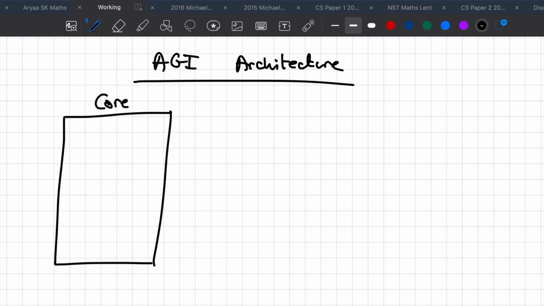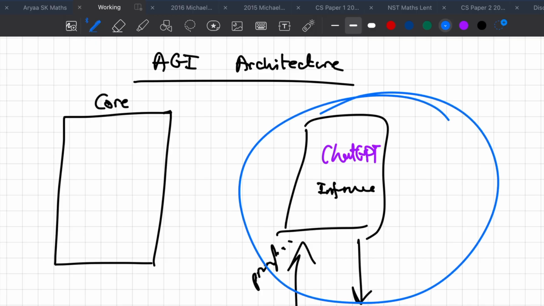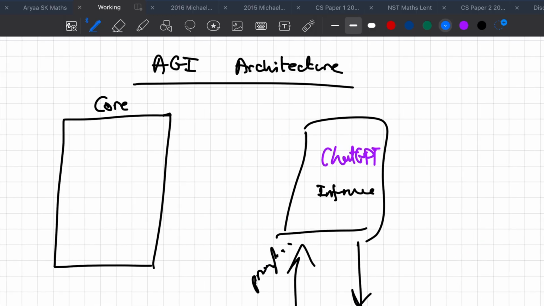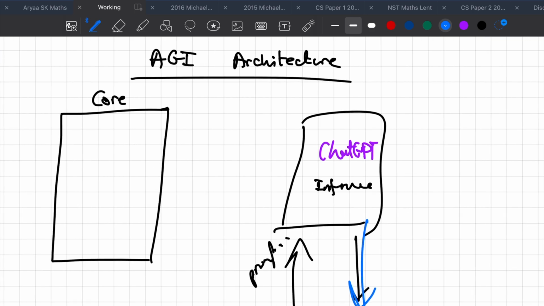I won't explain too much, I'll do it in a more detailed video, but this is essentially our inference engine. So imagine you have ChatGPT. This is an inference engine, right? You can just query in, ask it a prompt, and it will give you an answer. This is an inference machine. Now, the problem with current inference machines is that they don't actually train in real time. As in, if you tell ChatGPT something, it's not going to remember it, and if you ask it later, it's not going to recall it unless you're in the same context. But that's not really the same thing as persistent memory. That's just loading up the context window.